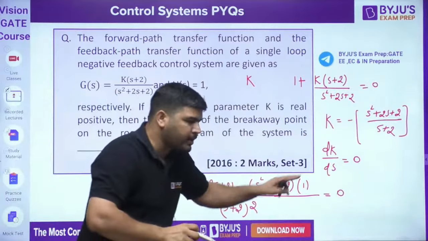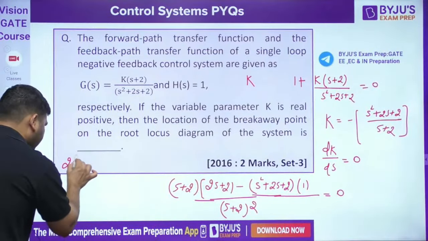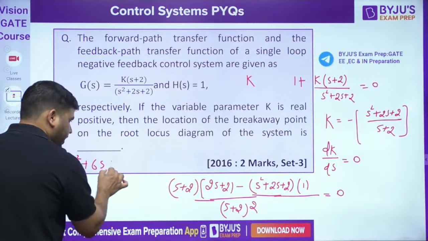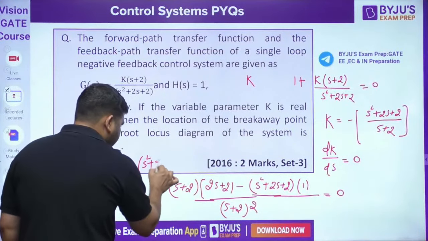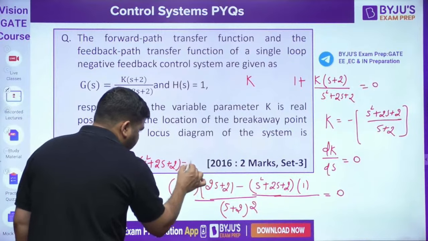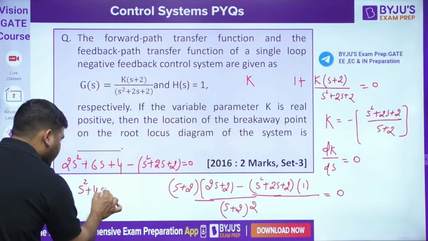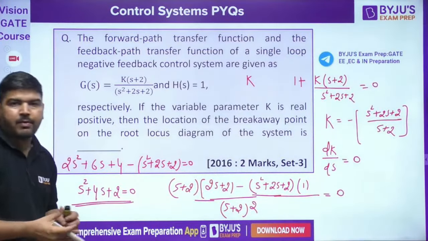So from here you can calculate the location of the breakaway point. So that will be 2s square plus 6s plus 4 minus this quantity s square plus 2s plus 2, and put it equal to 0. Now if I simplify this, it will become s square plus 4s plus 2 equal to 0. From here you can calculate the breakaway point.